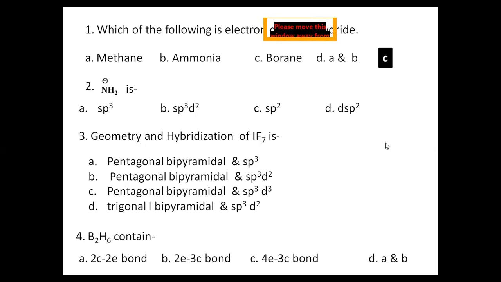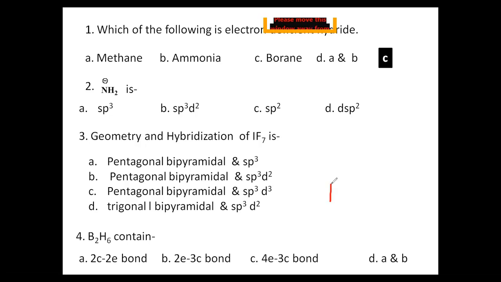So how many bonds are there? Total 6 bonds, right? 4 bonds are terminal and 2 bonds are non-terminal. They are bridge bonds. So how are bridge bonds formed? And terminal bonds, how are they formed? They are formed by the two center bonds. Let me draw the structure here.